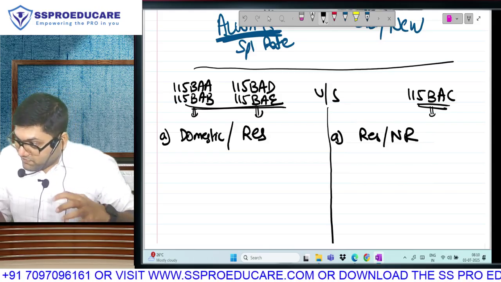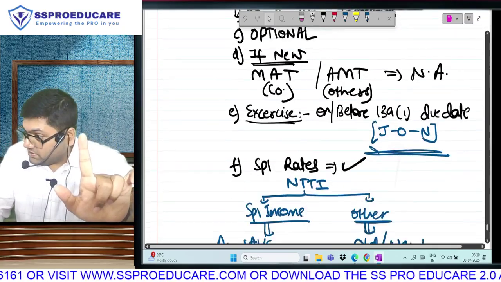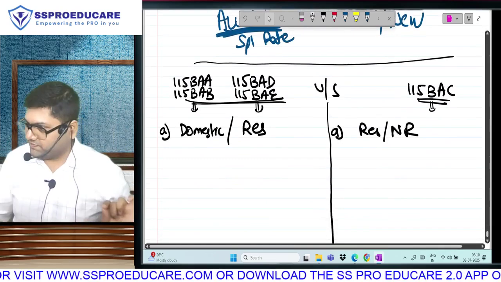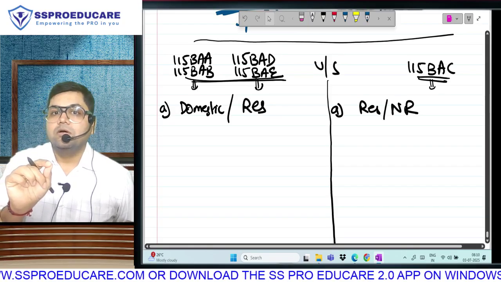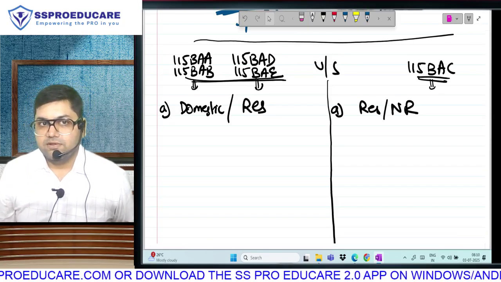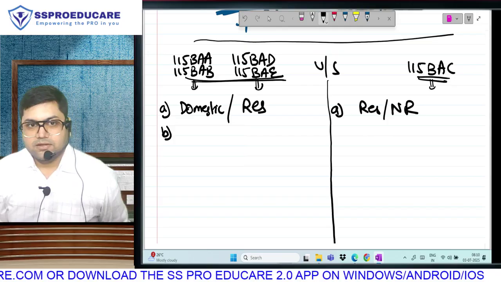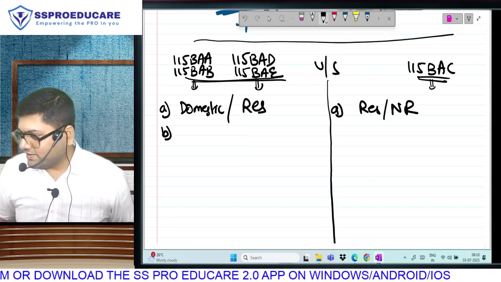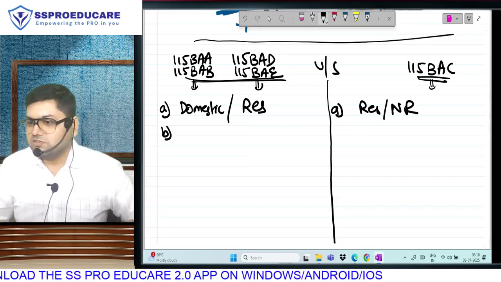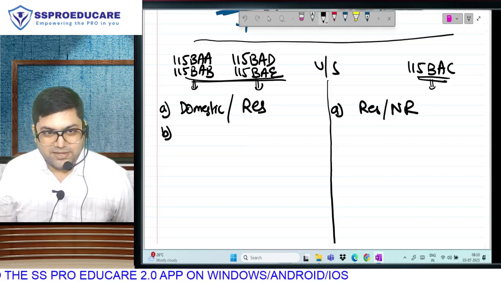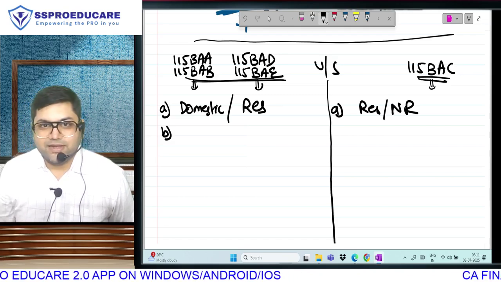I don't want to sound repetitive, but I want to remind you, these 6 are same in all the 5. Difference only here and only 115BAC. First difference, 115BAC will apply to resident as well as non-resident. Correct? Second, by the way, this was a part of your inter syllabus course, resident as well as non-resident. But the second point which I will now do was not a part of your inter syllabus. You have not studied this in inter. This amendment came for May 24 students.